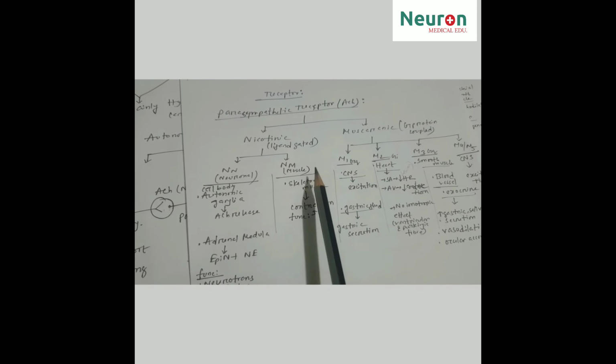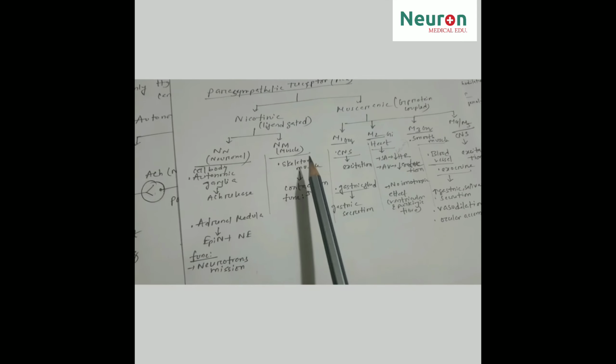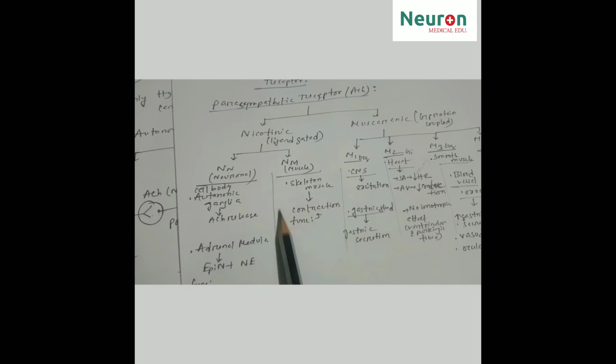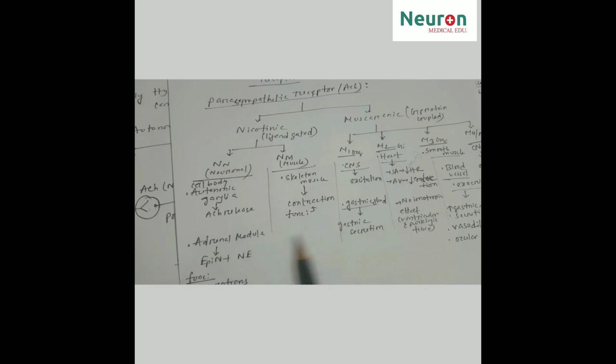Now come to the NM receptor, that is the muscle receptor. The NM receptor is present on the skeletal muscle, and the chief function of the NM receptor is contraction, that is skeletal muscle contraction.